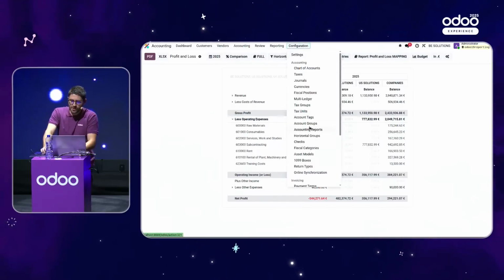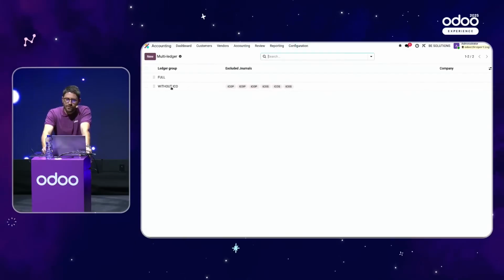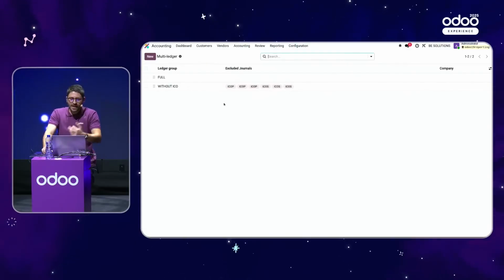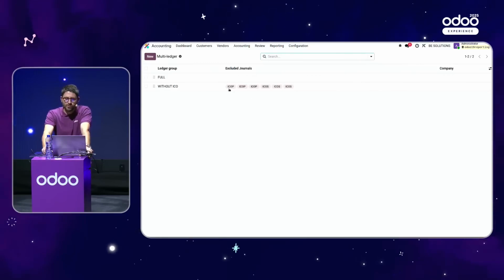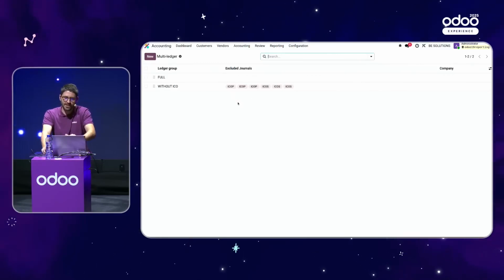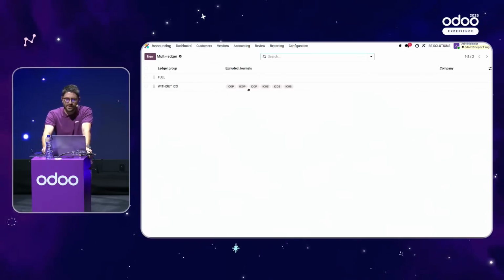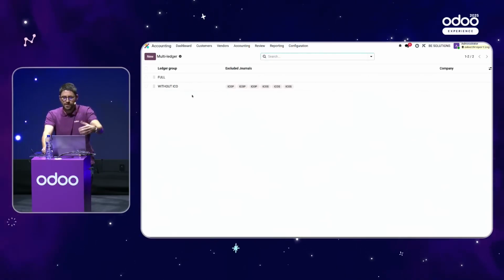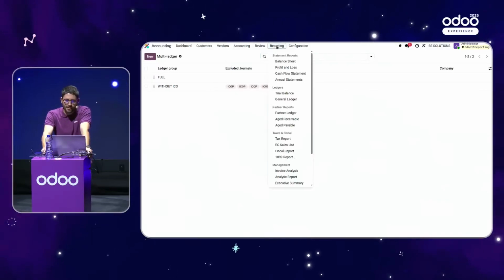When you go to the configuration and you take multi-ledger, you see that there I have created one without intercompany. And I specified that when I use that journal, I want to remove all the journals that contain ICO for intercompany. And I created one as well that's blank there, so that as it's in top position, it will be used by default.